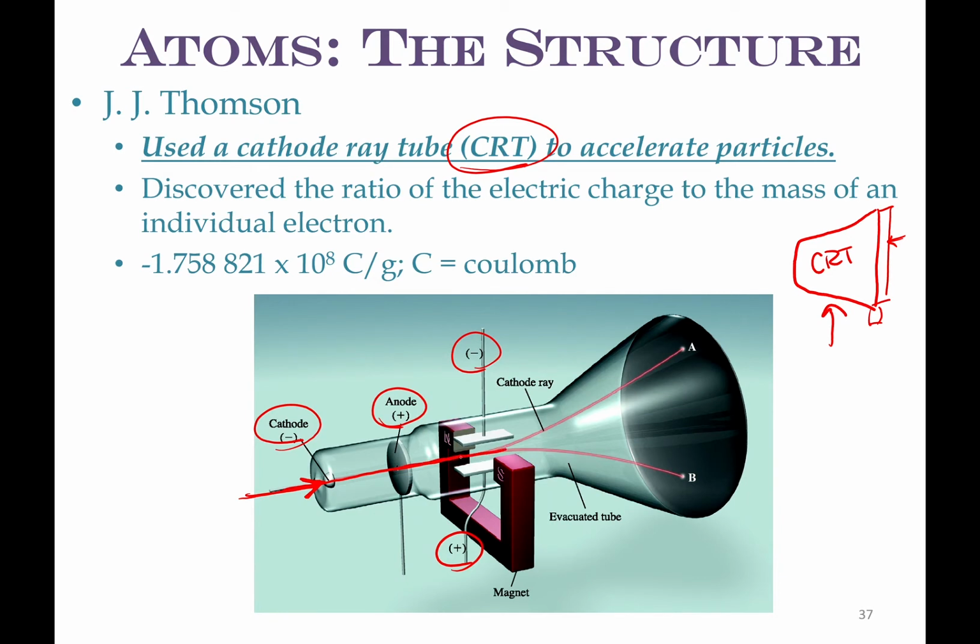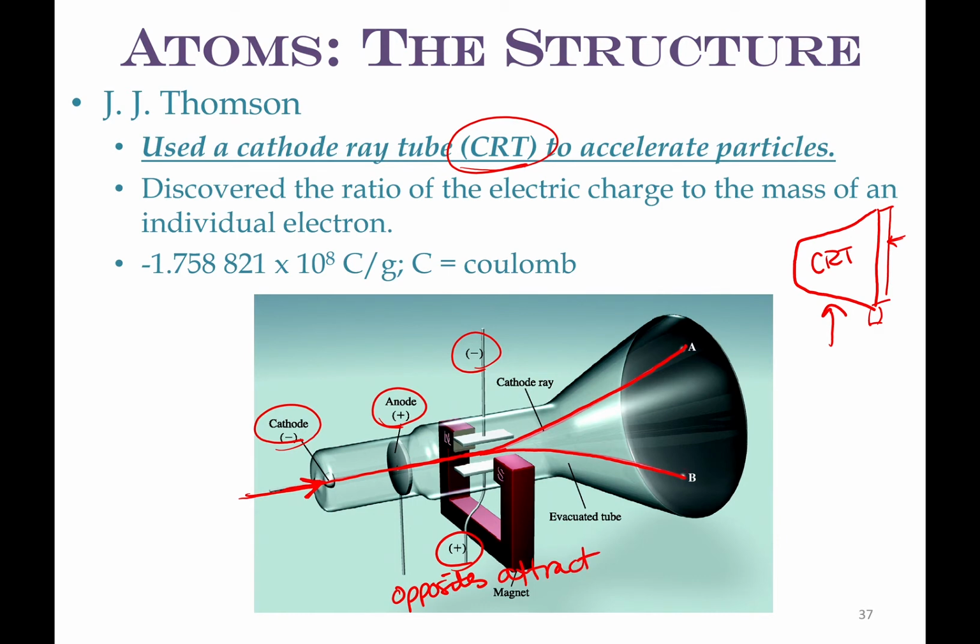The positive particles are attracted to the negative plate and get deflected upward, and the negative particles are attracted to the positive plate, so opposites attract. They're going to be attracted to the opposite plate and get deflected the opposite way.